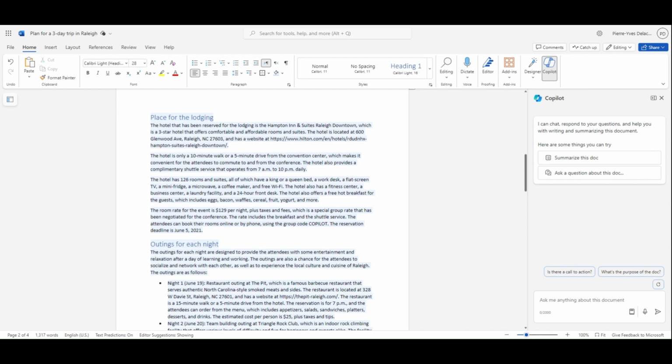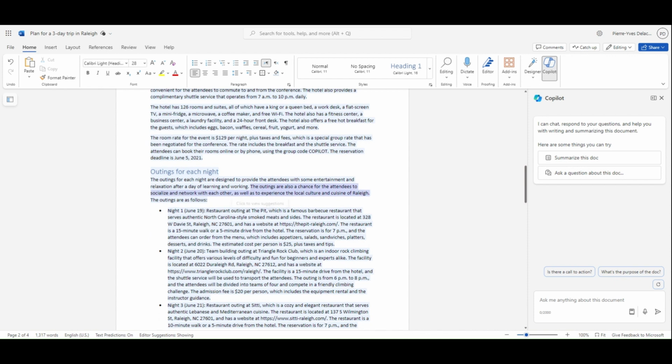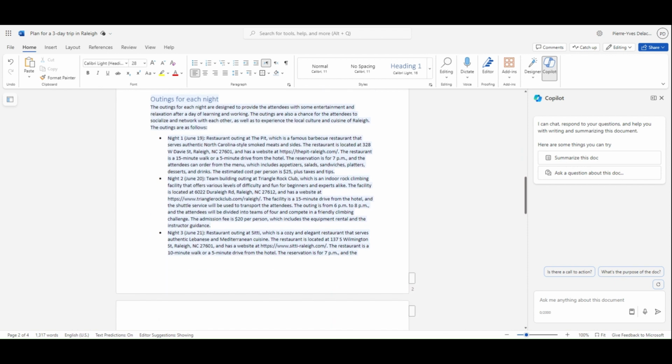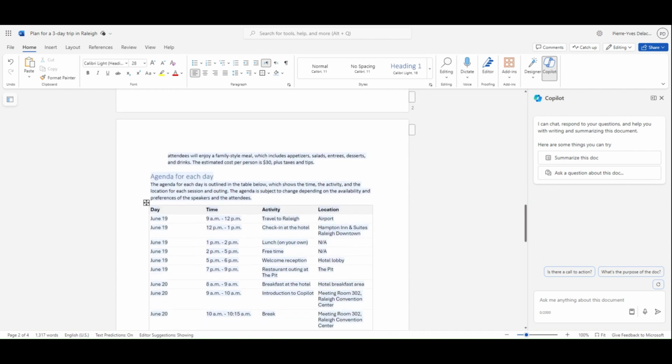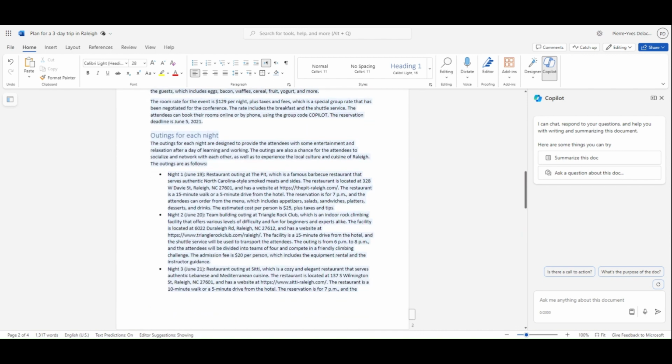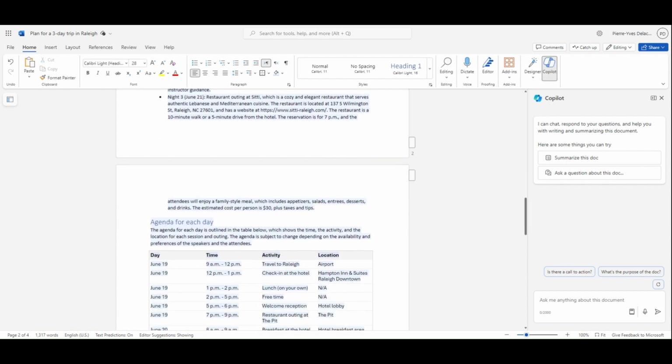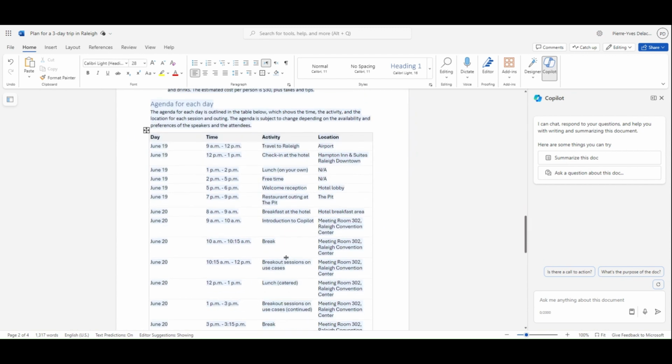So, okay, 10 minutes walk or 5 minutes drive. That's exactly what I'm looking for. Outings for each night: night one, restaurant. Night two, team building. Night three, restaurant. Okay, good restaurant, good team building. I have a detail of the team building. That looks pretty good. And what's cool is it creates my agenda.